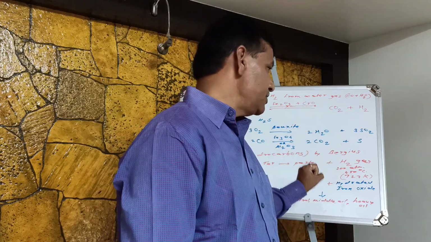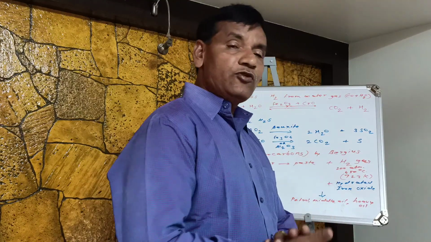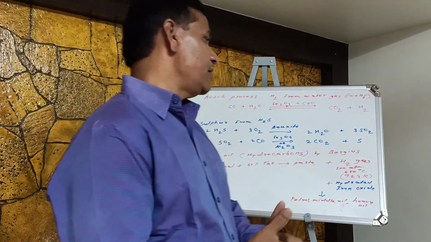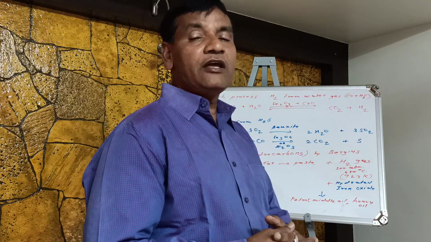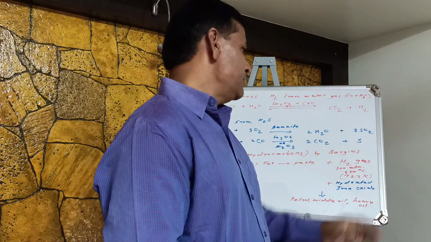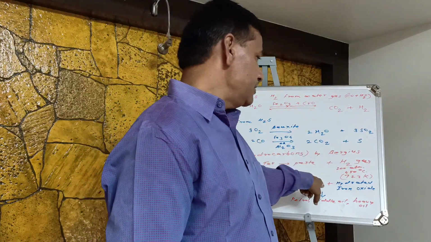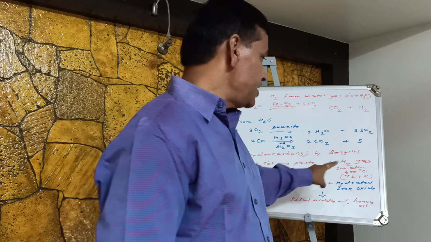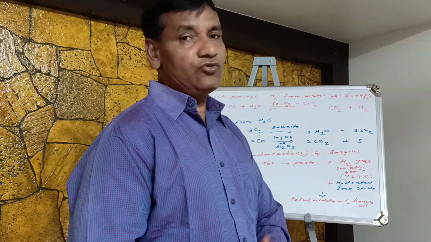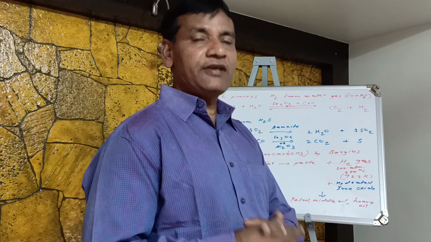Hydrogen gas is passed into this paste mixture at 200 atmospheric pressure and 723 Kelvin temperature. So at high temperature and high pressure, this hydrogen gas is mixed with this combination, and the catalyst used here is hydrated iron oxide. So you have to remember this hydrated iron oxide as a catalyst.